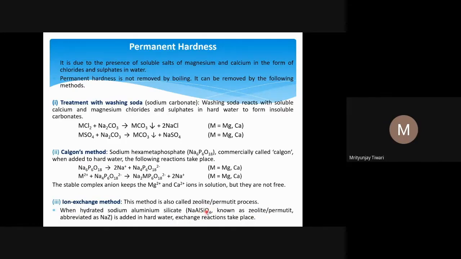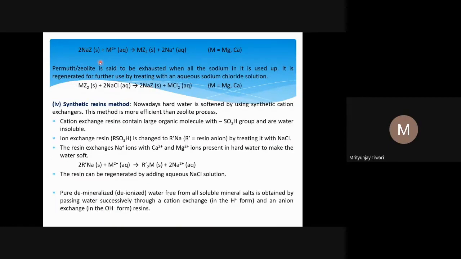So AlSiO4 is zeolite or permutit, and we represent that as Z, and with Na it is NaZ. This entire thing is zeolite that we can represent as NaZ. And when it is added to hard water, an exchange reaction takes place. What exchange reaction will happen? Now the cations will be exchanged from the zeolite.